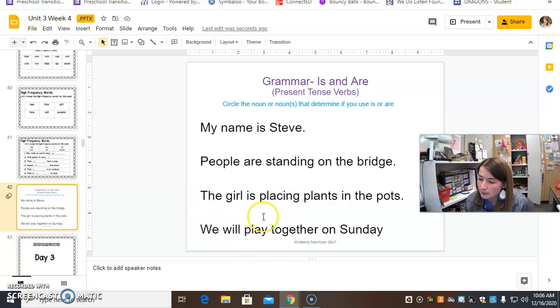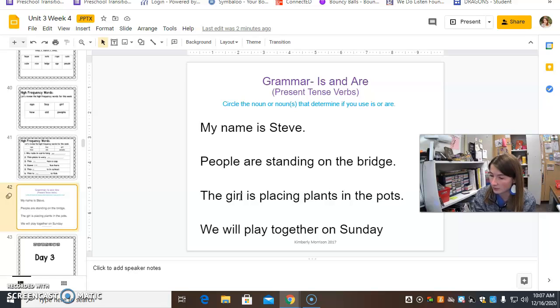The girl is placing plants in the pots. Okay, so we used is, right? Because our noun, which is girl, is singular. We're talking about one. So we're going to use is because that is our present tense verb.